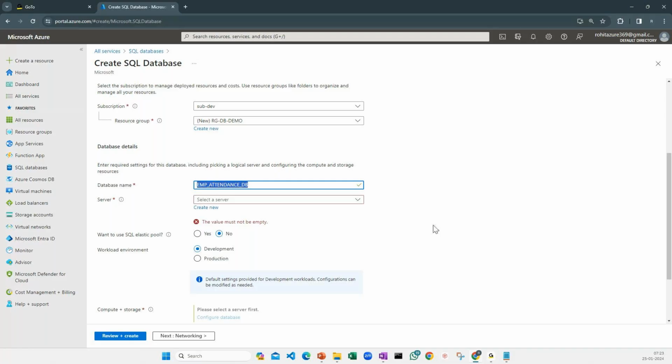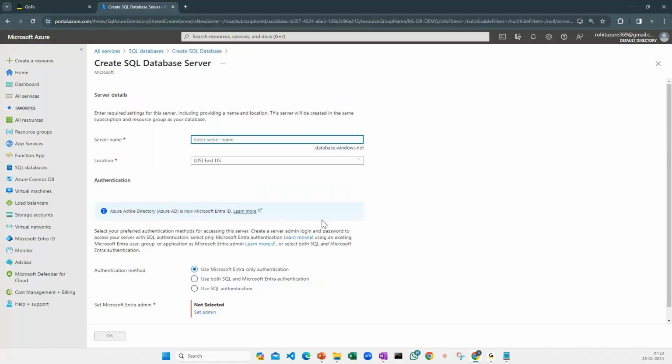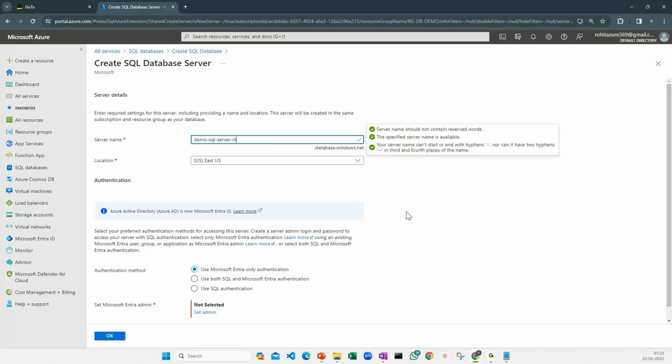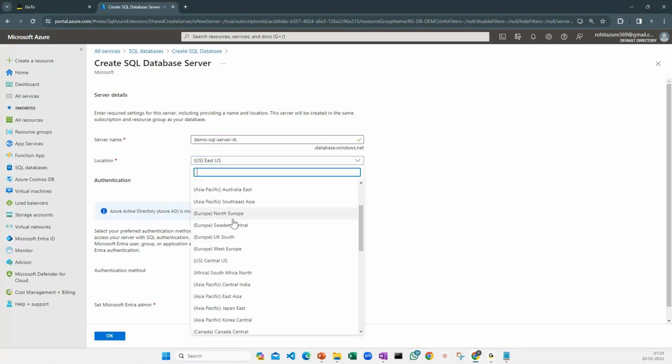Now server. I don't have any server, as I mentioned, right? You need to create a server also. It is allowing me to create a server, so I'm going to click on new server here and I'm going to say demo SQL Server. Okay, already in use. Okay, I'm just going to put up my name here. Perfect. And for location I'm going to say India, Central India.